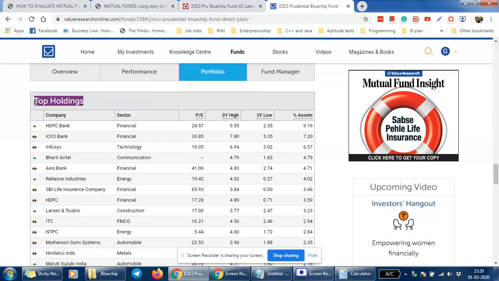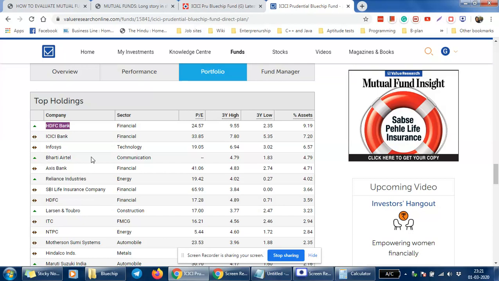So if you have a good idea, then only you should go for checking the top holdings, because this will determine the performance of your coming returns. Say, if you look at this fund, it is a blue chip fund, with a major component in large caps, among the top companies which are part of Nifty 50. So say HDFC Bank, ICICI Bank, Infosys, etc.